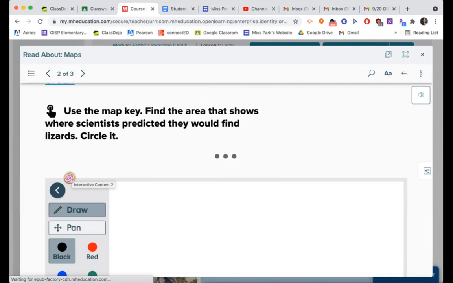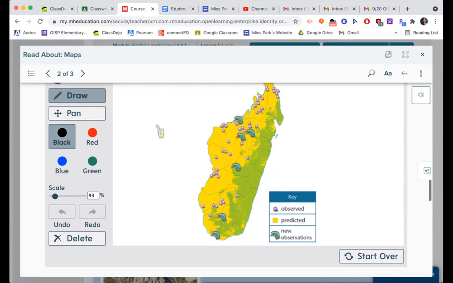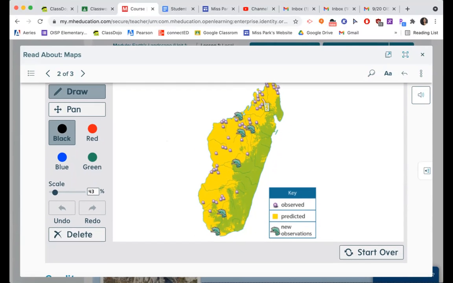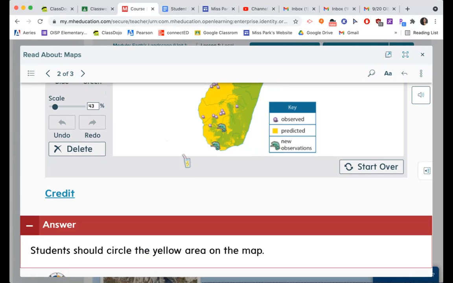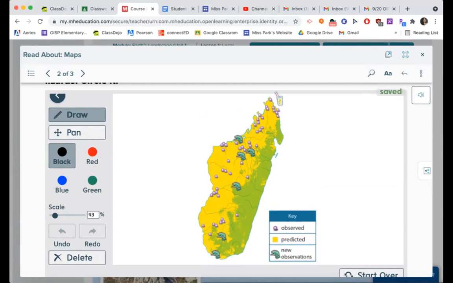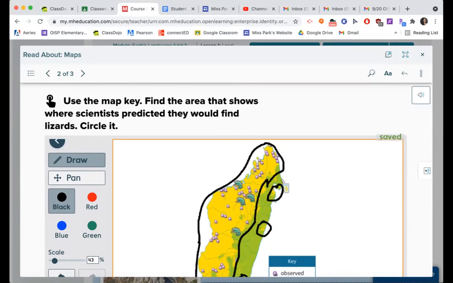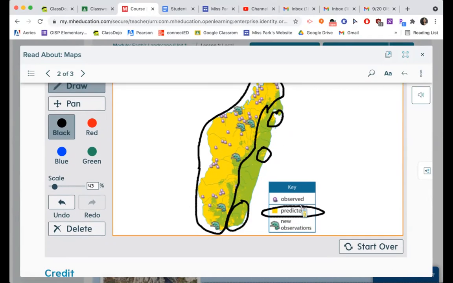Use the map key to find the area that shows where scientists predicted they would find lizards. Circle it. Now, for you guys, if you're working in your books, you'll just draw straight in your books. That's okay. You're not going to be giving these books back. So students should circle the yellow area on the map. So what you'll do is you'll circle all of this yellow. And it looks like there's a little bit of yellow here, some yellow here, some yellow here. Okay? Because that's where scientists predicted that they would find these lizards.